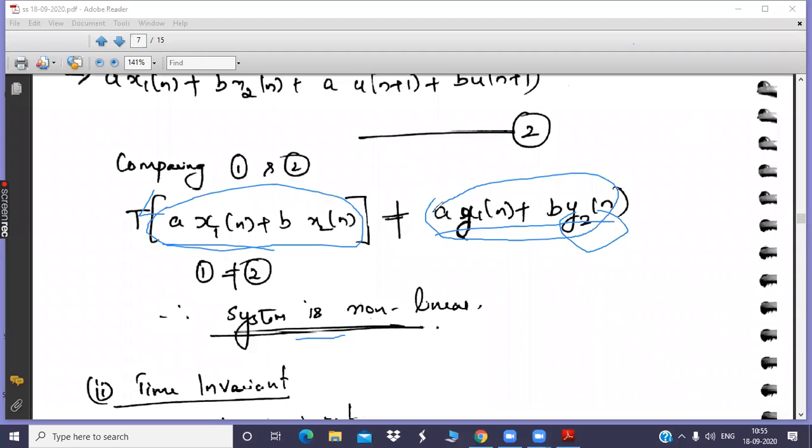So you are analyzing the weighted output response corresponding to x1 of n and x2 of n together. That is called a y1 of n plus b y2 of n. These two equations should be equal to each other, but unfortunately for this system it is not equal. Therefore this can be called a non-linear system. I hope it is clear, but it will be more clear when I do the next few problems.